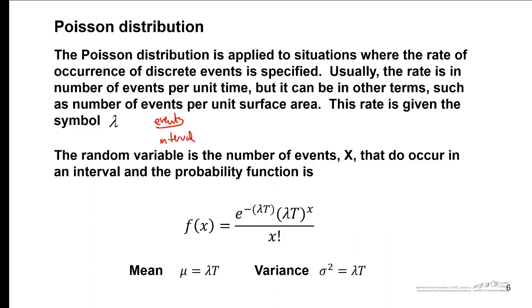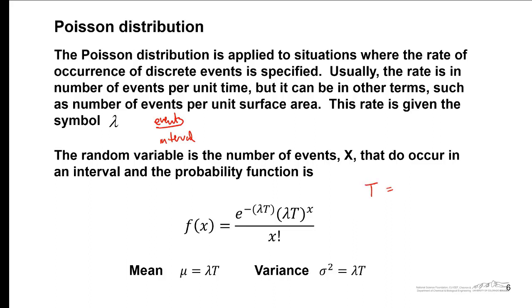The random variable that we model using the Poisson distribution is the number of events x that occur in the continuous interval, and the probability function is given here, and this is known as the Poisson distribution. It's important to know that in order for you to model this, you have to know the interval.